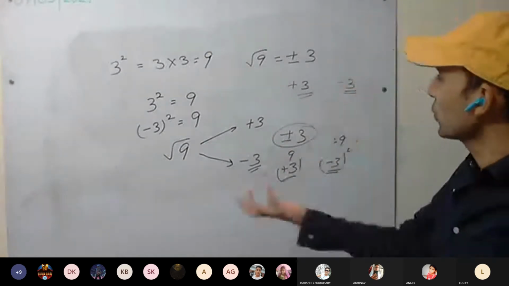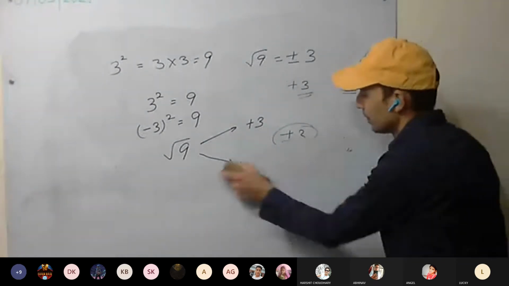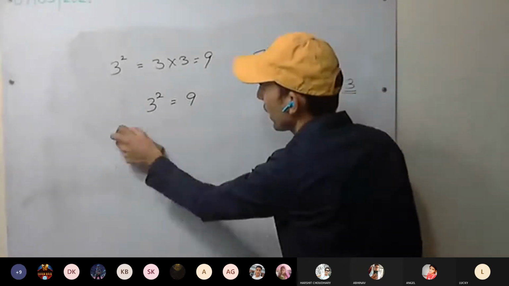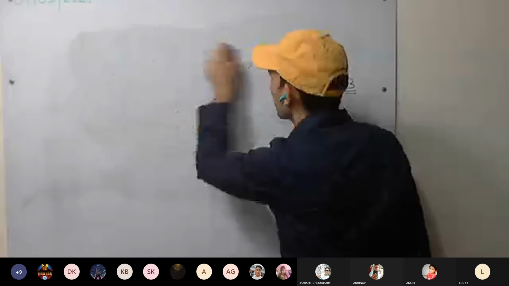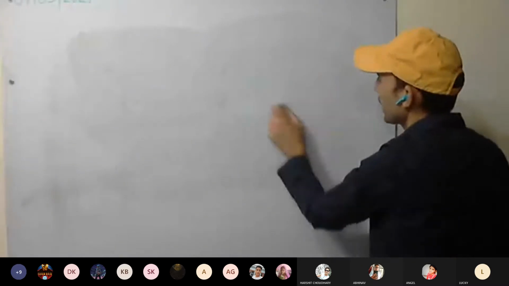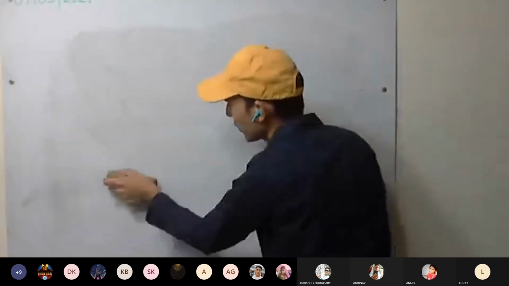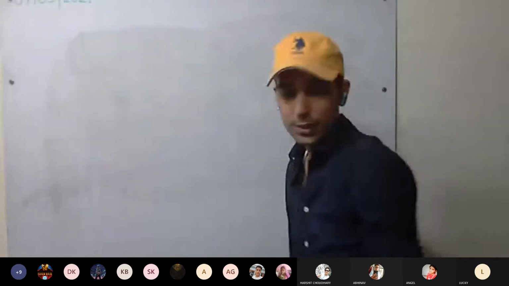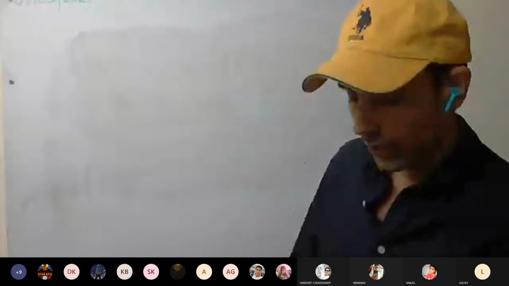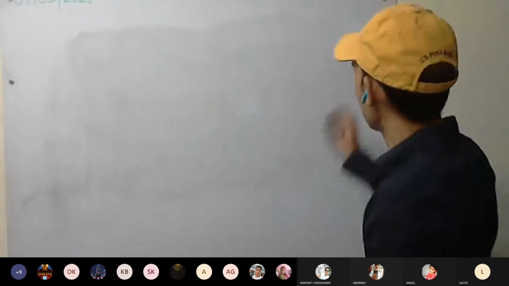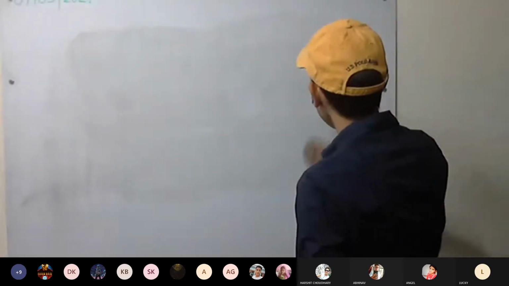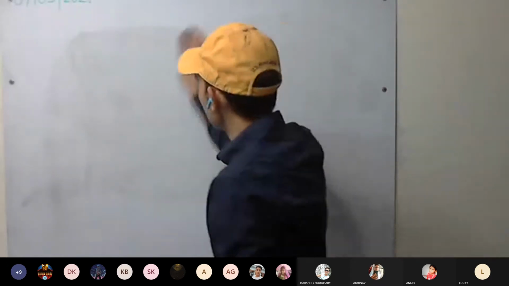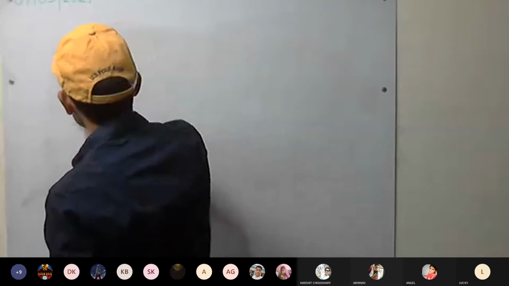Now how to find the square root? For this we have two methods to find square roots. Depending on the application of the question, like where we have to apply, we use the particular method. Whether we have to go for the prime factorization or for the division method, that will depend on the application. So first we will be this. Okay, 1 minute.